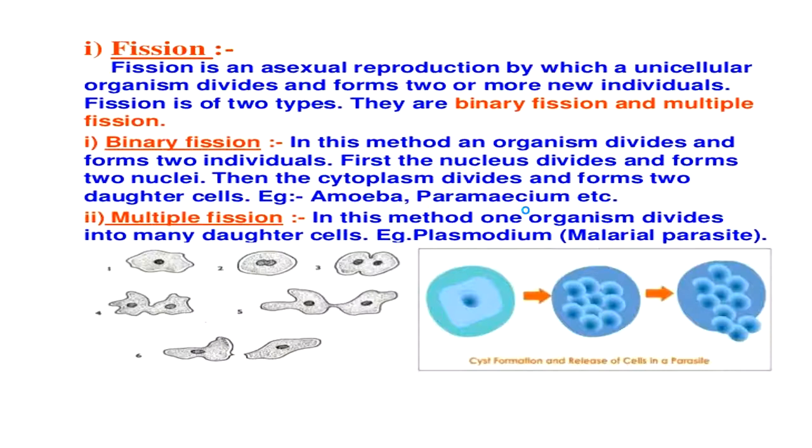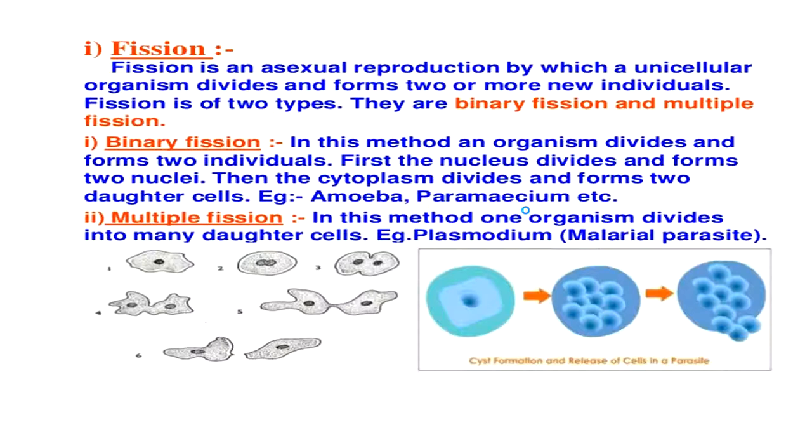Fission. Fission is an asexual reproduction by which a unicellular organism divides and forms two or more new individuals. Fission is of two types. They are binary fission and multiple fission. Binary fission. In this method, an organism divides and forms two individuals.